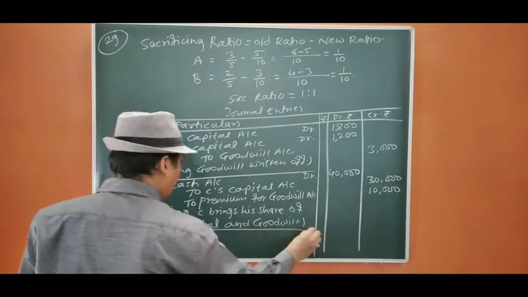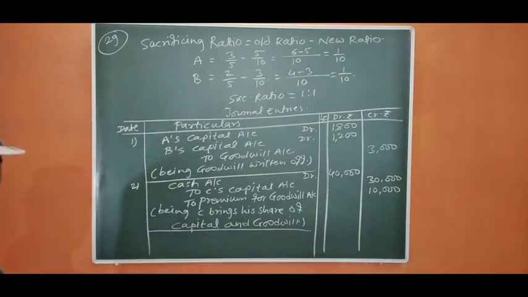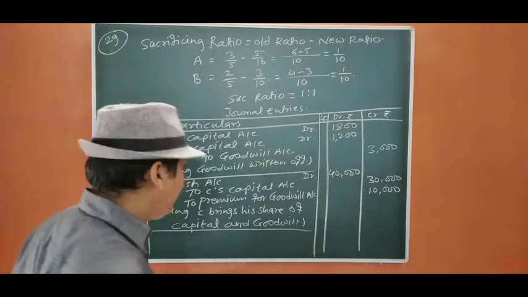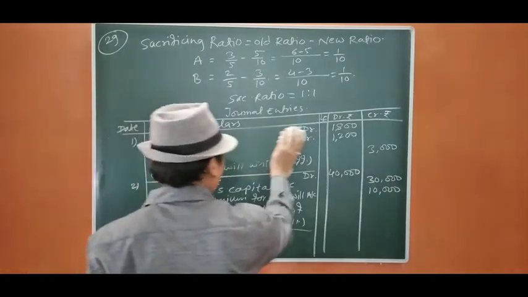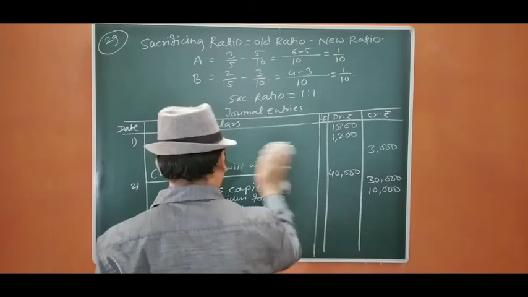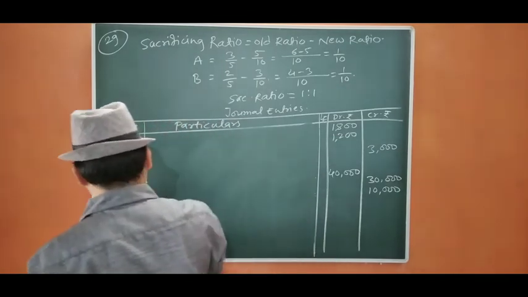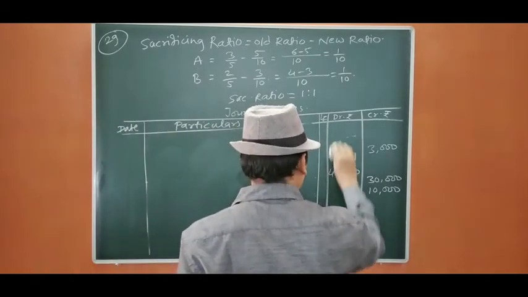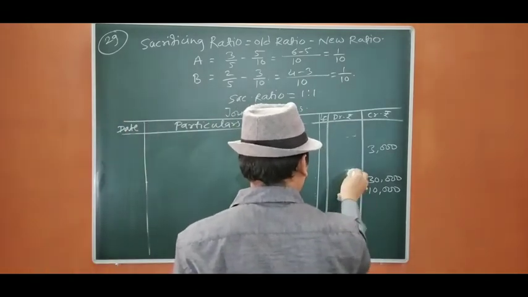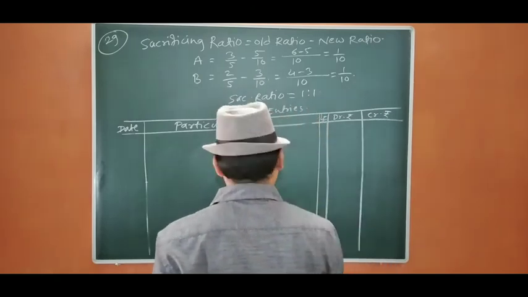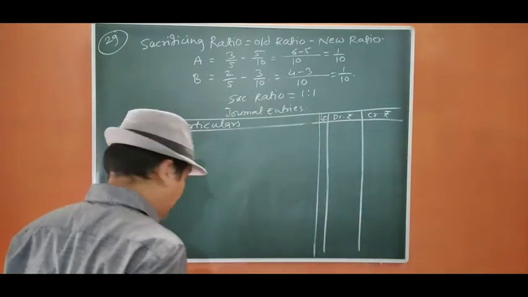Now, this premium for goodwill we are going to distribute in the sacrificing ratio, which is 1:1. So let us pass the entry. Entry number 3.